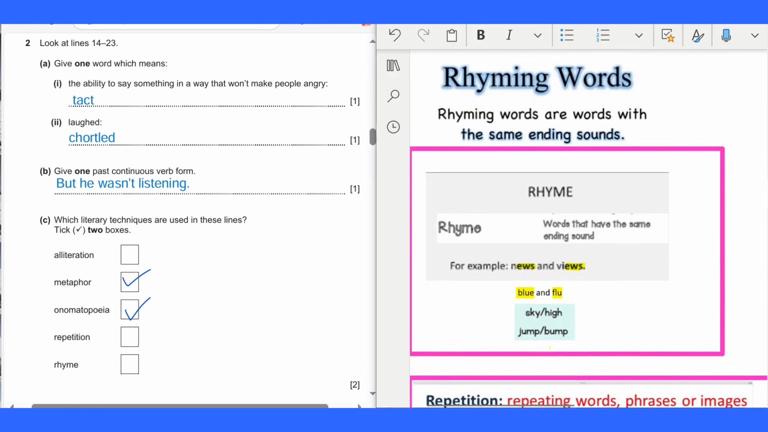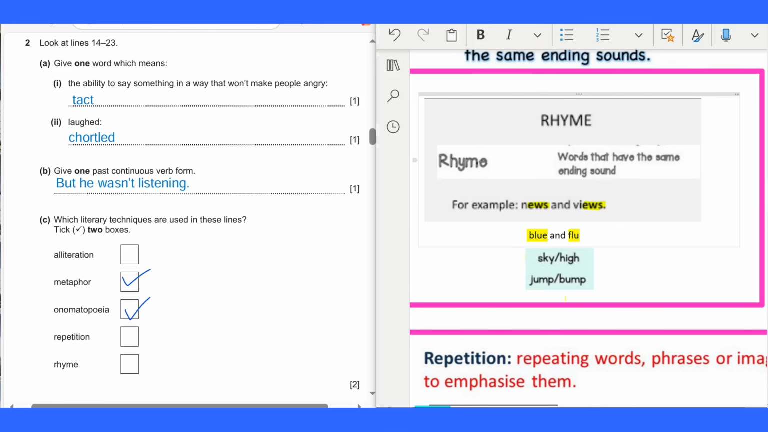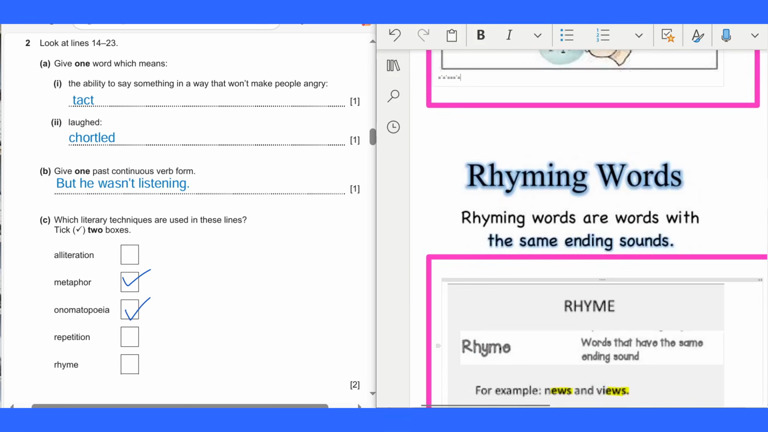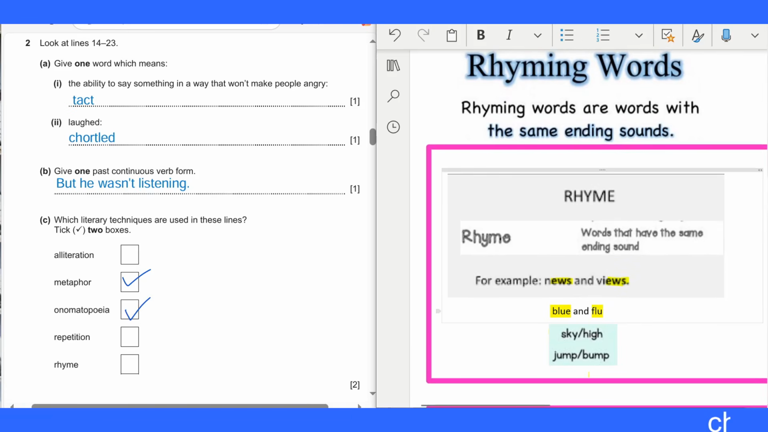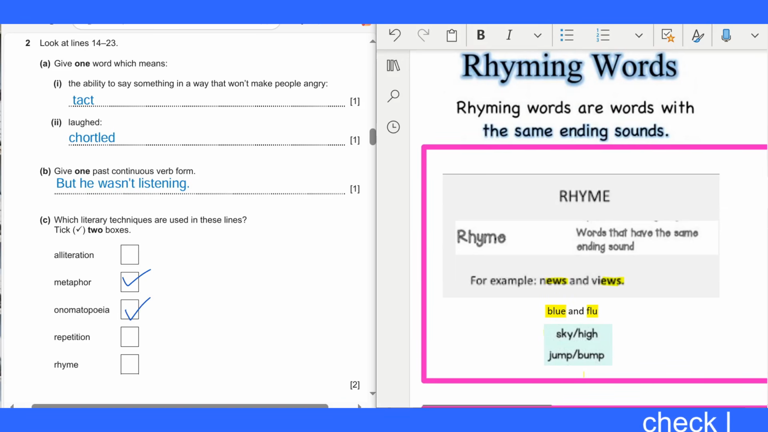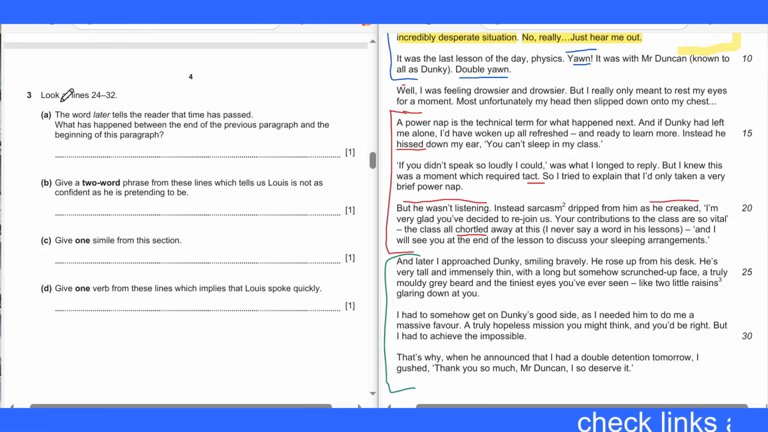Next is rhyme. Rhyme is words that have the same ending sound. Example, news and views. That is the example of rhyme. Blue and flew, sky and high, jump and bomb. That is rhyme. Alright, we hope it's clear. That we conclude the answer is metaphor and onomatopoeia. Here metaphor, and here is onomatopoeia. Let's move on. Now we are in question 3.